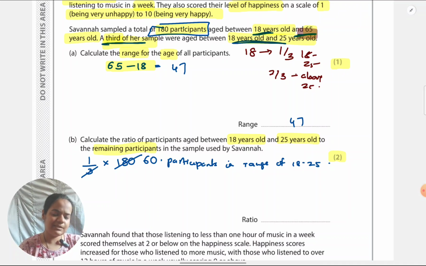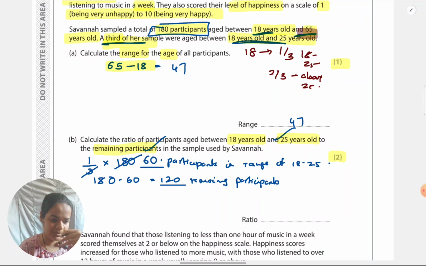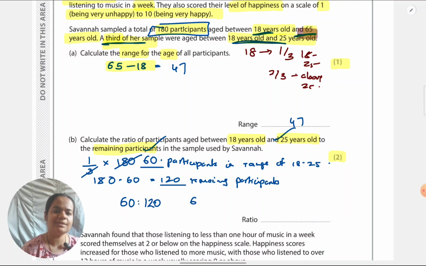So from 60 is to 120, directly also you can bring it to the simplest form. Or like me, you can show a bit of working. I like to show the fractional working in this. So I would show it as 60 upon 120. Then I'll show the division. 60 times 2 we know is 120, so 1 upon 2. Then I'll write the final ratio, 1 is to 2. That is my preference. But just keep in mind, if you're not going to bring it down to 1 is to 2 and you're going to write 60 is to 120, you will get only 1 mark. You won't get the full 2 marks. It is implied for ratio and fractions that you have to give the simplest form.